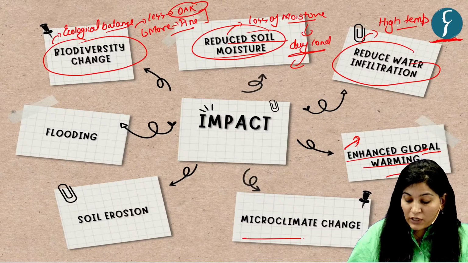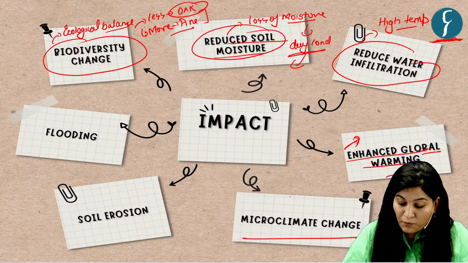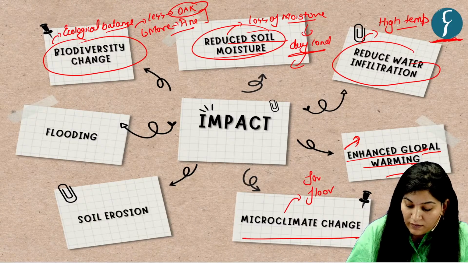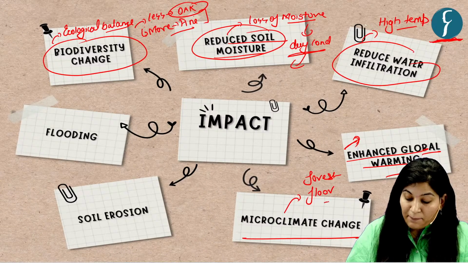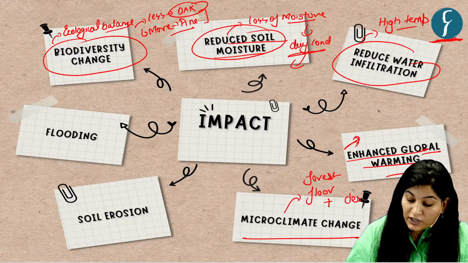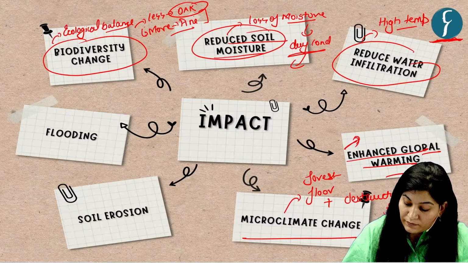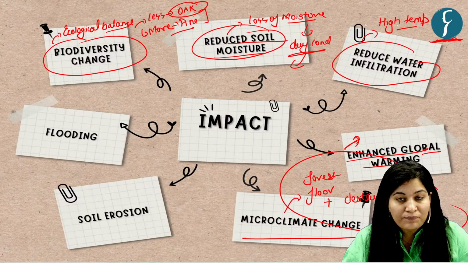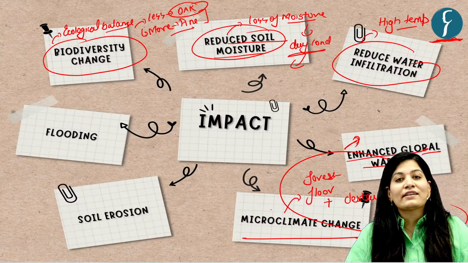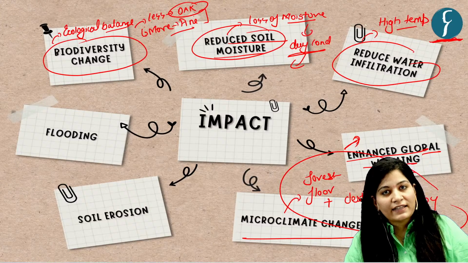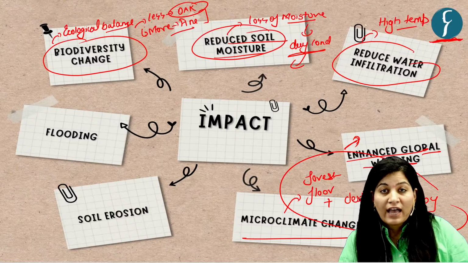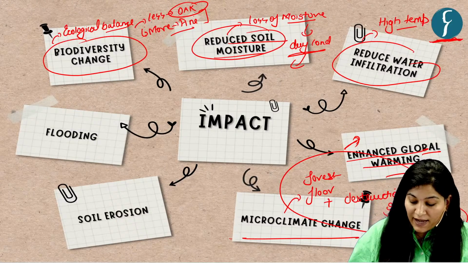Next is microclimate change. See, removal of forest floor plus destruction of canopy. Both factors can alter the local ecosystem. Like it can increase the sunlight area, which definitely will increase the temperature, which can affect the local habitat. So it can impact the microclimate.